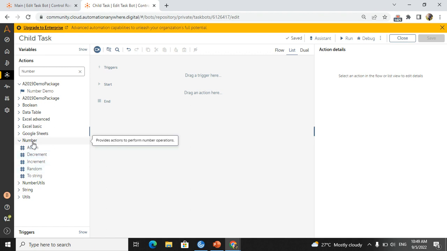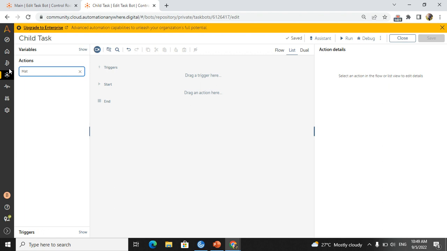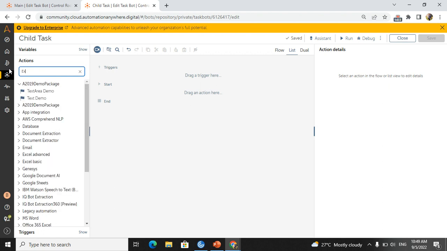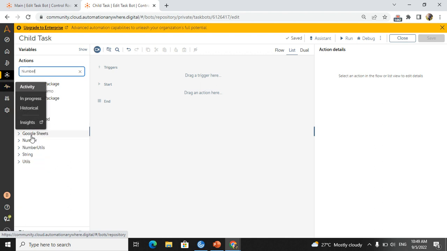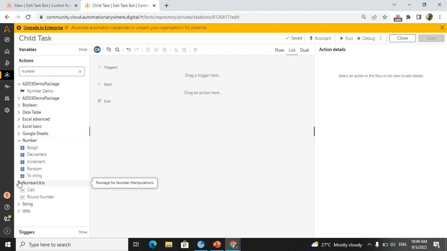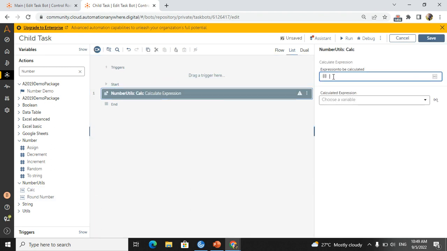Other than this we have another one, expression. It's not required here. We will go back to the number. See this one. I wanted to tell you about calculation and round the number. These two we can also use. If you take calculation, you can take an expression like plus, minus, whatever you want to do. The same thing you can do with assign also, both we can use.